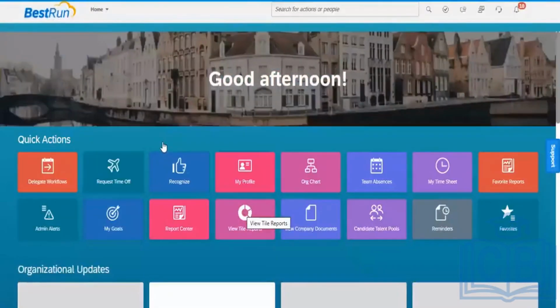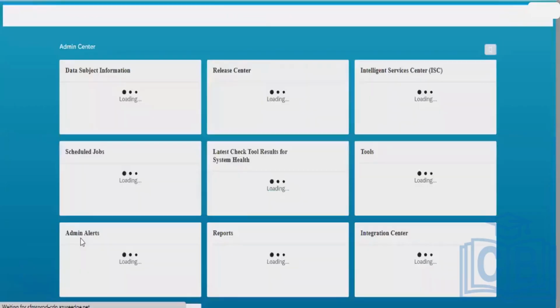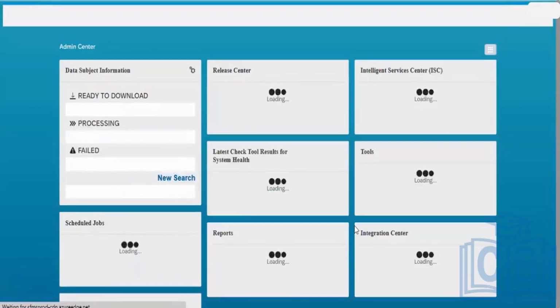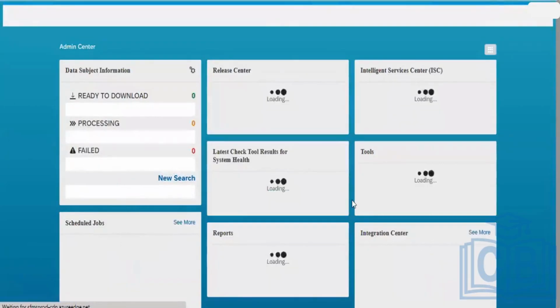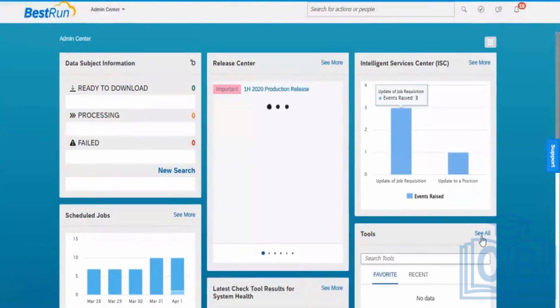Now I will go to Admin Center, then I will go to Tools.